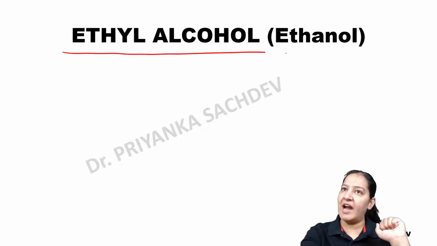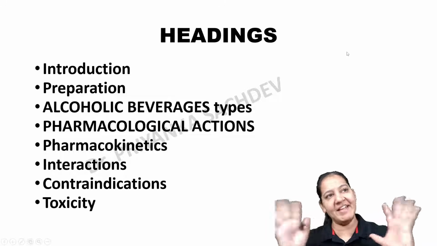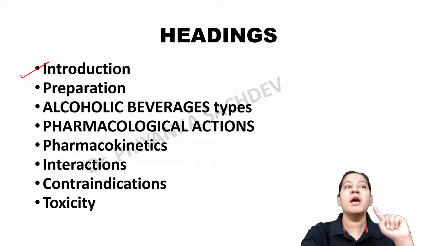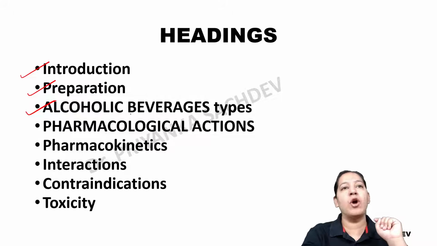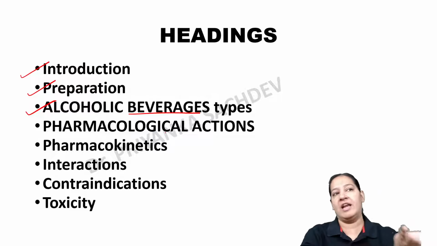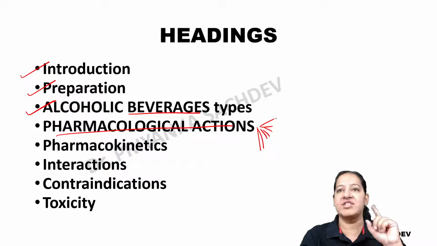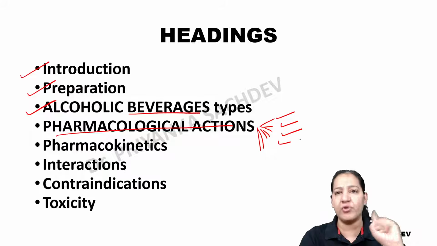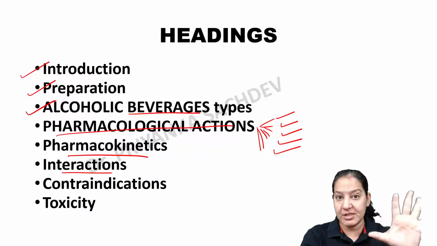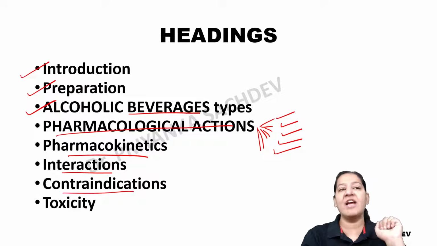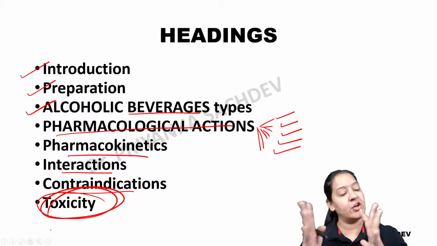Let me start with ethyl alcohol or ethanol, right? These are the headings under which we are going to cover any topic. I will teach you the introduction, preparation, how ethyl alcohol is prepared, the various types of alcoholic beverages prepared from ethyl alcohol, pharmacological actions on various organs of the human body: GIT, CNS, CVS, renal, urinary, all organs, right? Then pharmacokinetics, interactions of ethyl alcohol, and contraindications of ethyl alcohol. The most important is ethanol toxicity, the acute toxicity and the chronic toxicity.